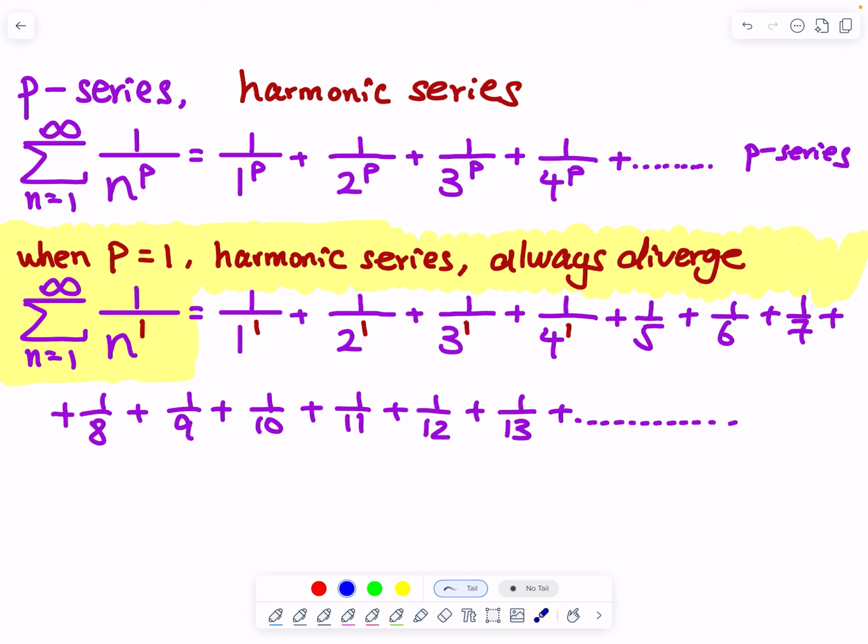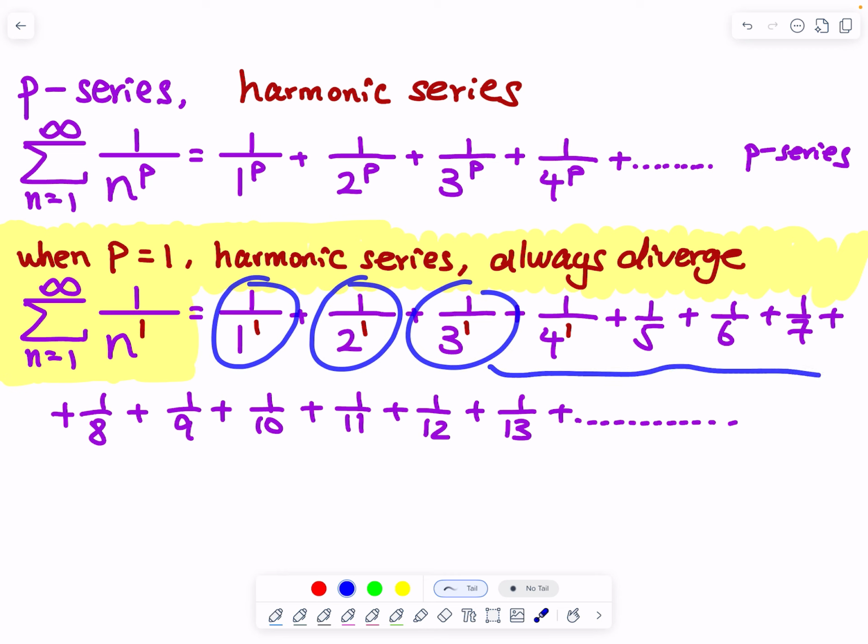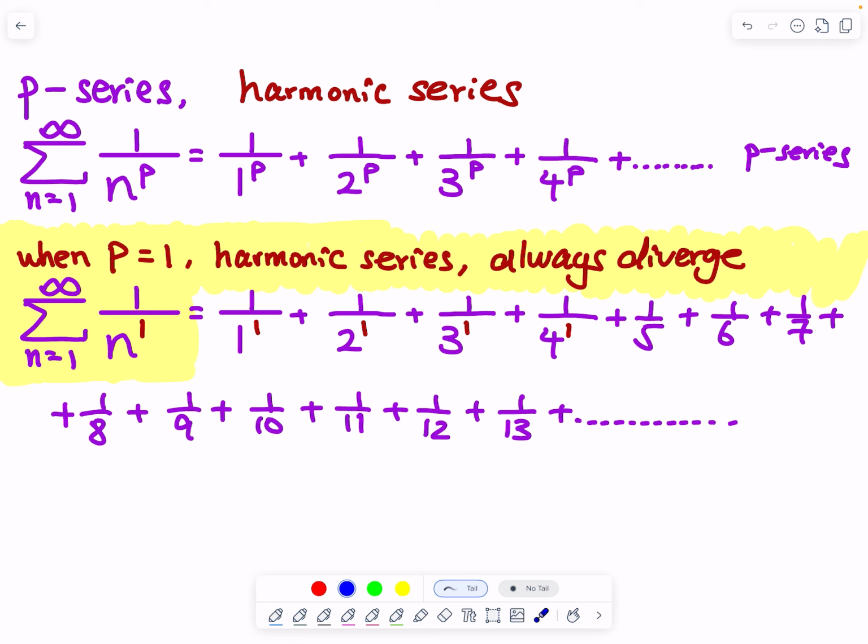Even though the terms 1 over n, so 1 over 1, 1 over 2, 1 over 3, and as we move on, even though the terms get smaller as n increases, each fraction is getting smaller and smaller, right? They don't shrink quickly enough to make the total sum finite.